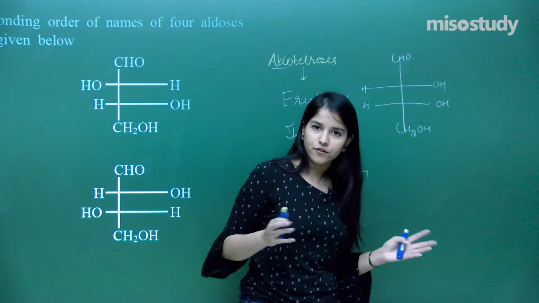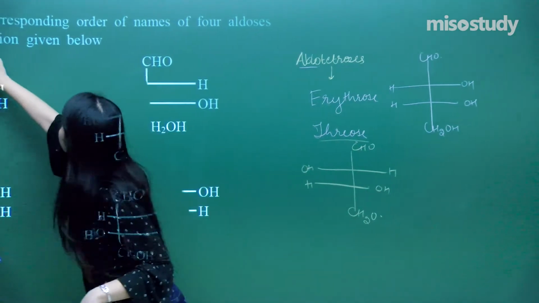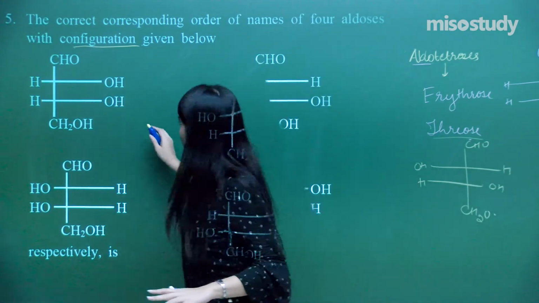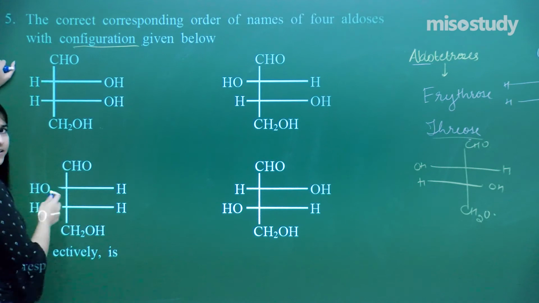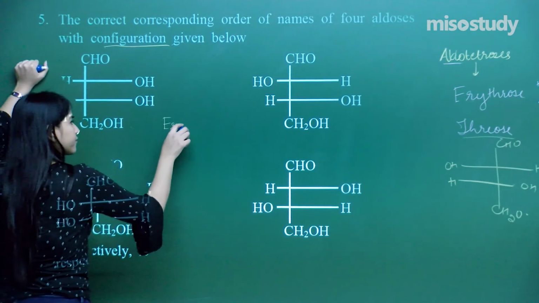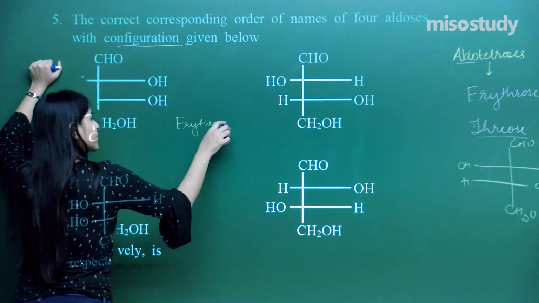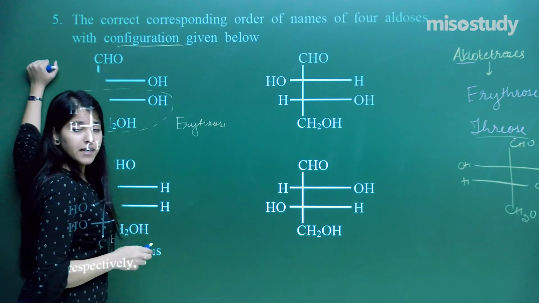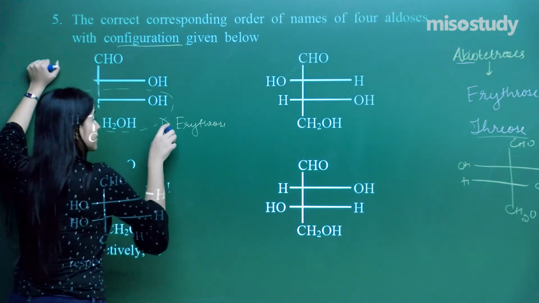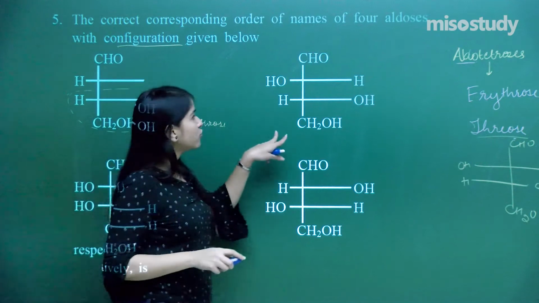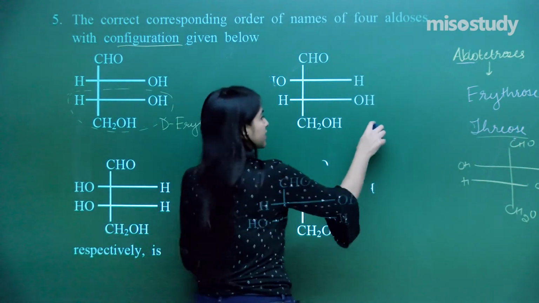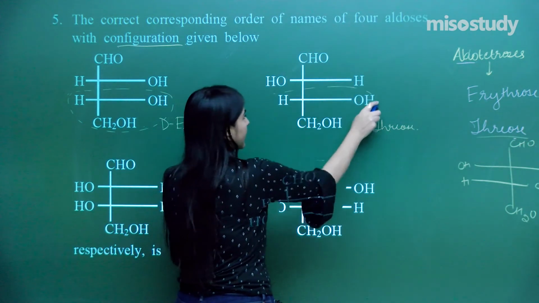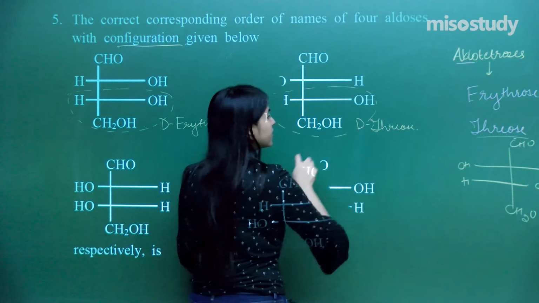Now I need to find out the configurations as well. That means they are asking about the configuration, that is D and L, that would be correlating with the glyceraldehyde. So this is erythrose, and this very OH is lying on the right hand side, that means it will be D-glyceraldehyde, that is D. If I move on to here, what do I have? This is nothing but the threose. And again the OH is lying to the right hand side, that means the D-threose.